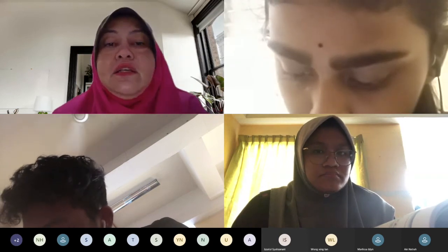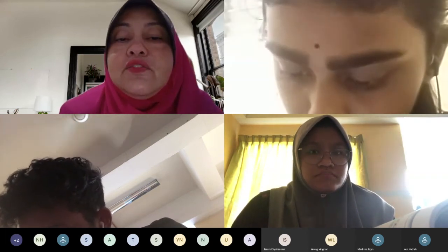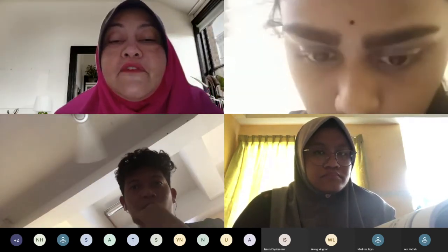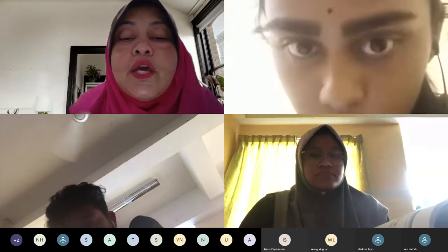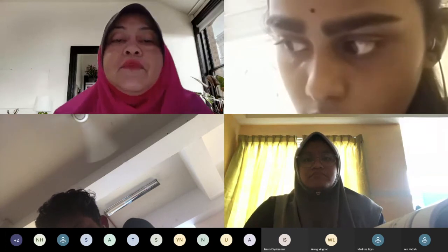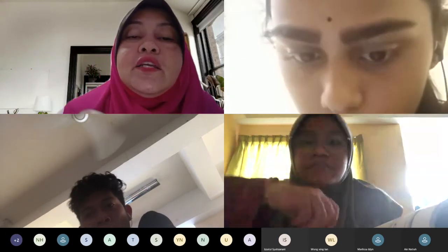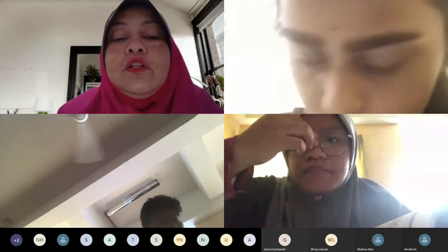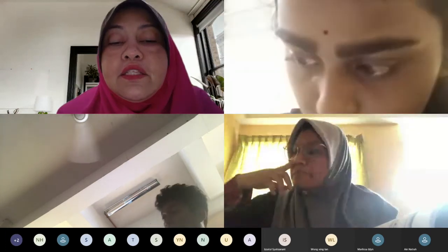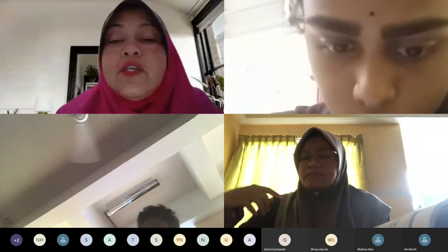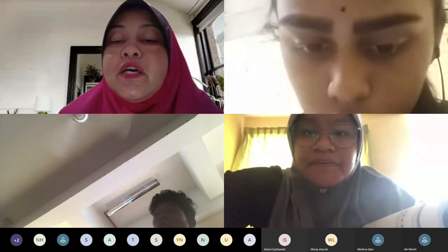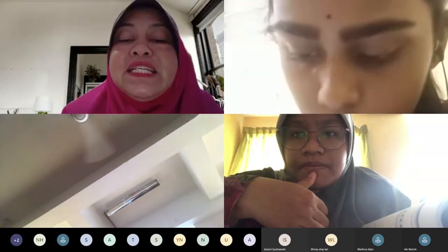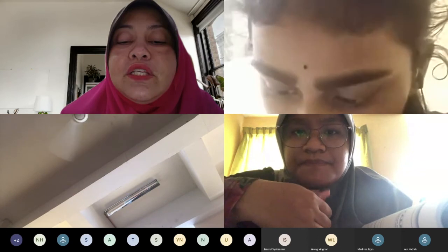Okay, G1, G3. Okay, so the G3 phase, sorry, the G2 phase, the second growth. So the second growth is actually the last subphase inside the interphase, where you can see everything just gets ready. Okay, G2 is to get ready for mitosis. In this second gap, you can see the cell is already ready to divide. The number of organelles such as mitochondria, Golgi body, and endoplasmic reticulum already increases to the maximum. The size also increases.